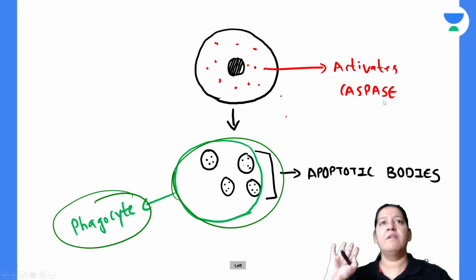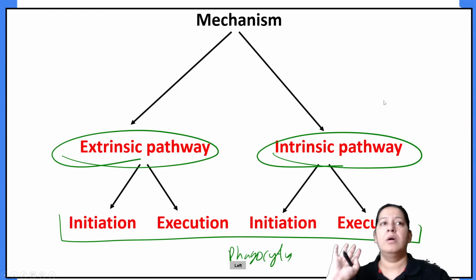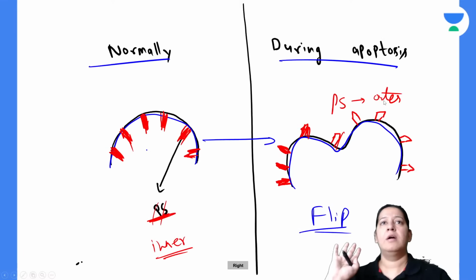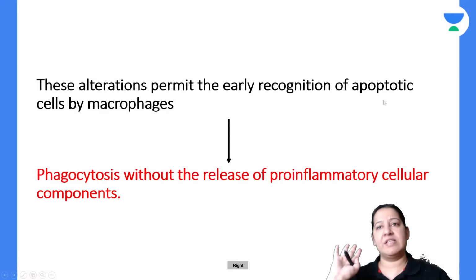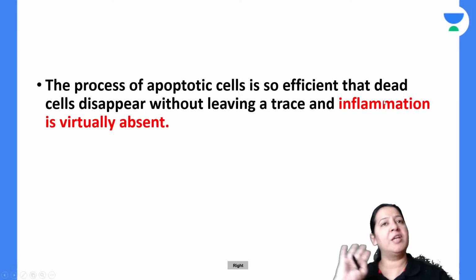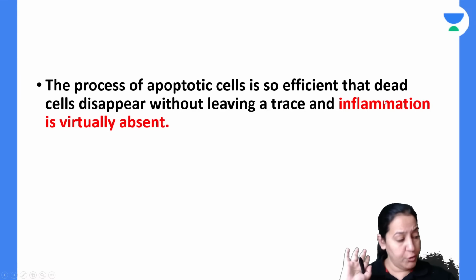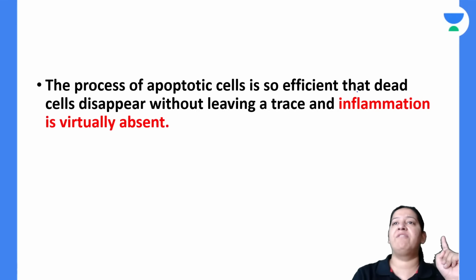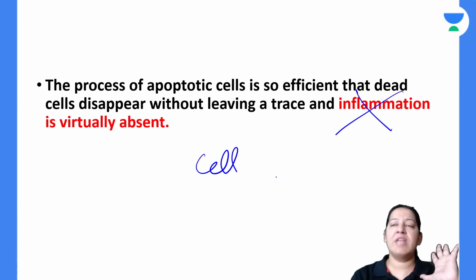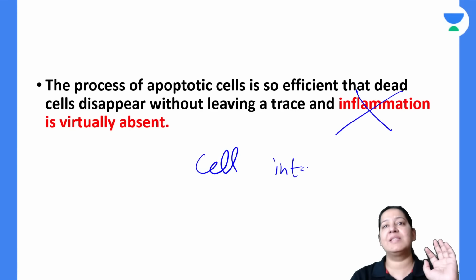So we are done with how tagging occurs in phagocytosis. Ultimately apoptosis is over. During the entire apoptosis, we have seen inflammation is absent. There is no leakage because the cell membrane is intact.